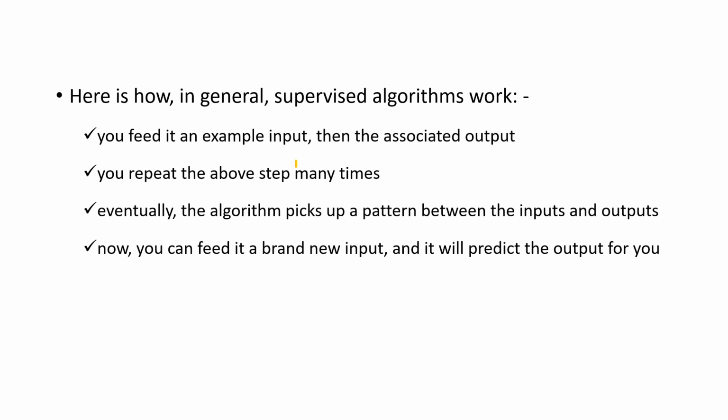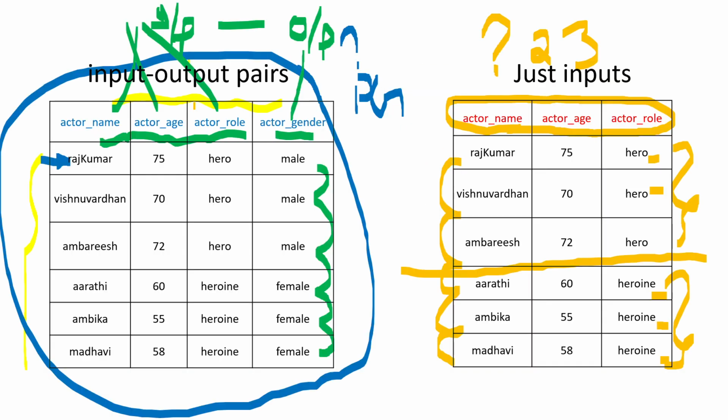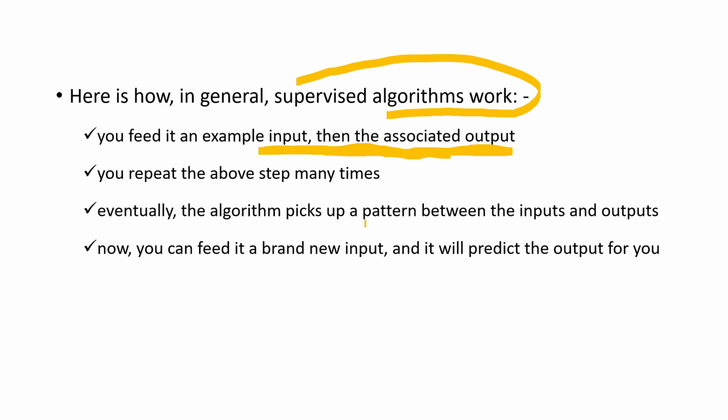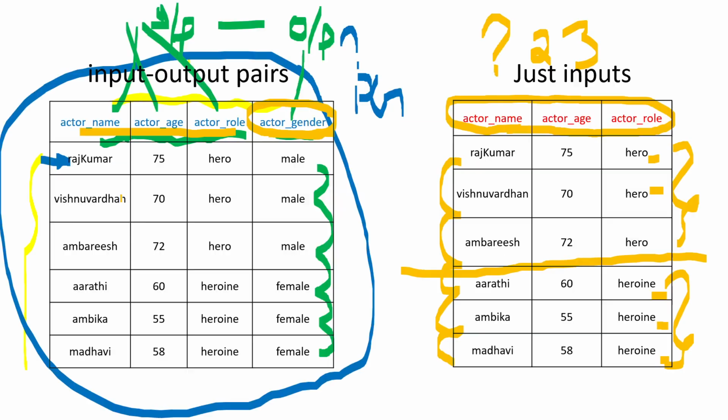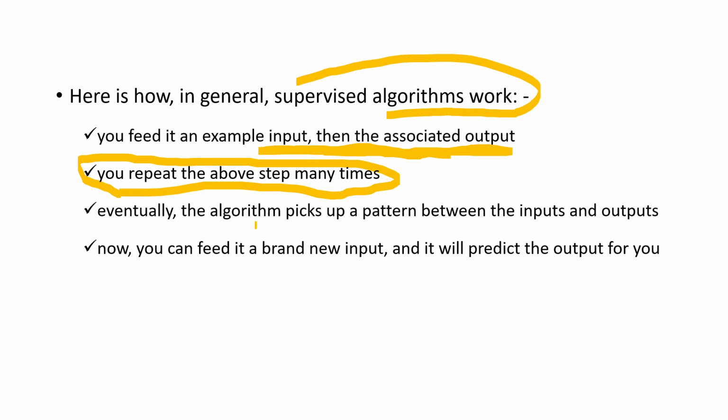Now we shall see the general approach used by the supervised algorithm. Very simple. First and foremost, you need to make sure that the data set given has input output pairs. As I said in the previous case, the data set should have both input as well as output. Some authors will call this output a label also. Then you need to make sure that the data set has multiple observations, not only one observation, but collections of observations like this. Once you make sure of this, then you can build an algorithm.